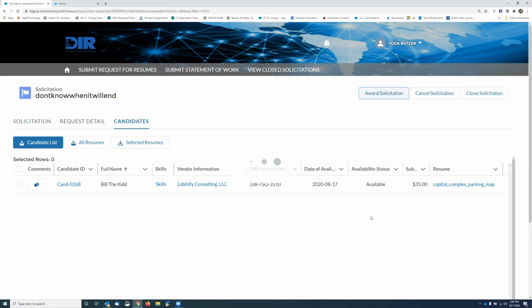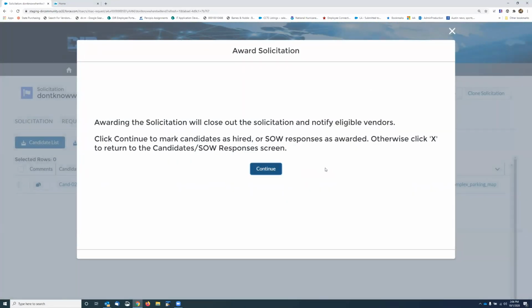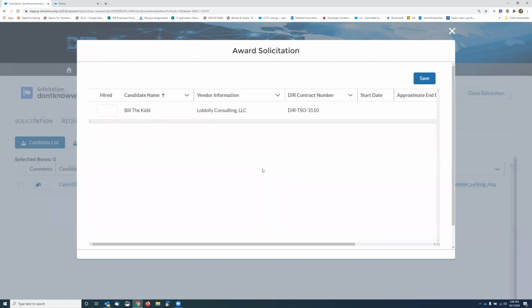You click award solicitation, and it gives you a reminder that once you do this, this is going to close out the solicitation, and it's going to notify all the vendors that this was originally submitted to. So if you're going to award to more than one vendor, you need to do it all before you hit award. Right. So, well, I was going to say, it gives you the ability to save, like if you award the first one, but it'll still be in reviewing status until, because it asks, I believe, it asks you, is this your final?